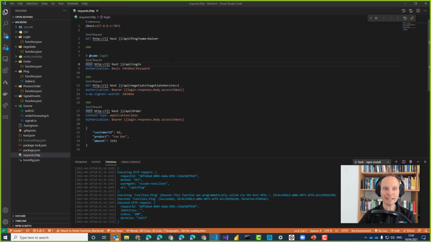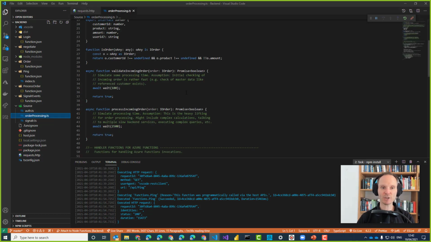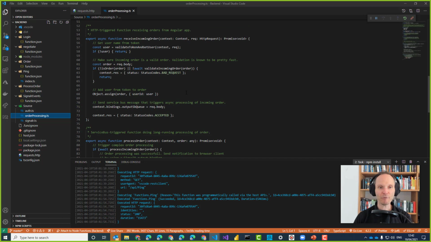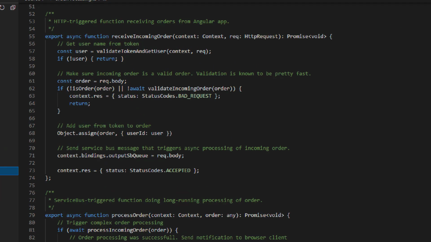Now let's go a little bit deeper and take a look at the order processing. I built here a very simple order processing, and let's take a look at the order processing functionality. The first function that I implemented as a showcase is this function here, receive incoming order. This is a typical backend for frontend function. It will receive the order. Here you see I'm taking the order from the request body. It's extremely simplified and partly naive code. I want to focus on the architectural aspect and not on writing the best possible production Node.js code. So please bear with me here.